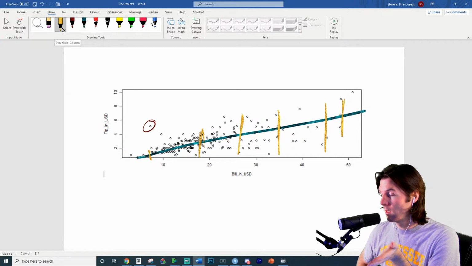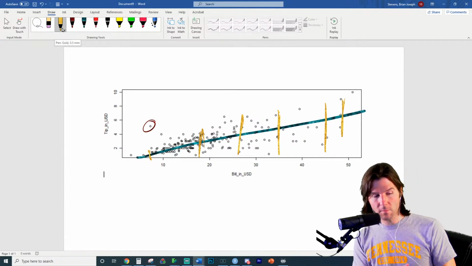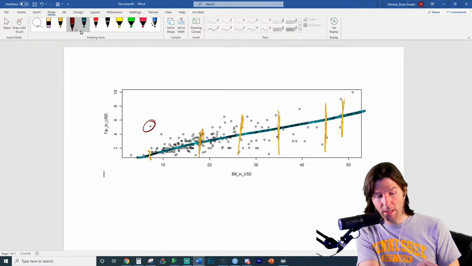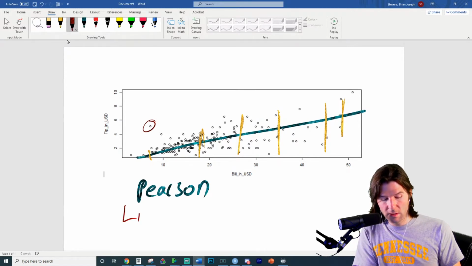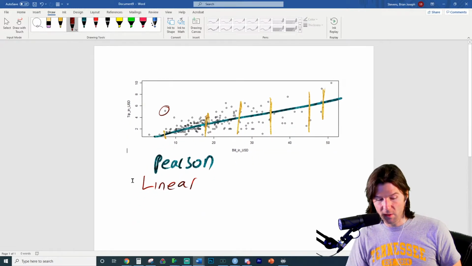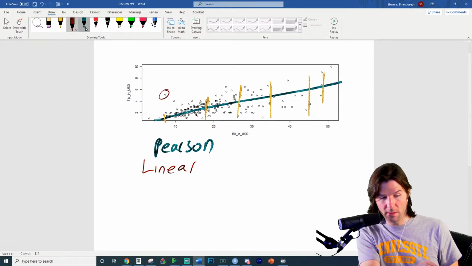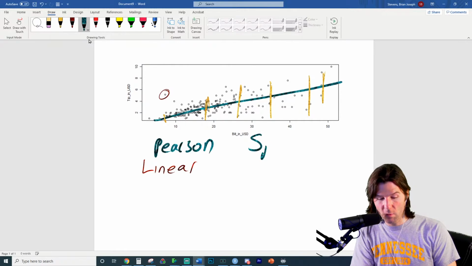Which are we going to use? Let's do a quick review. Normally we have Pearson correlation. Pearson is for linear. We reviewed this last time, but it's good review. We need to know these things pretty quickly. Spearman is ranked-based correlation.